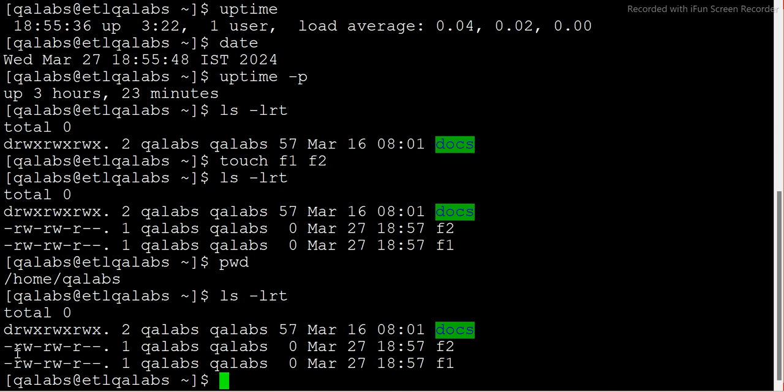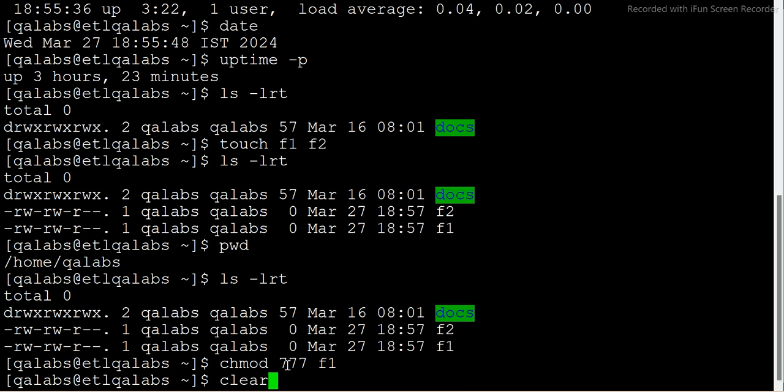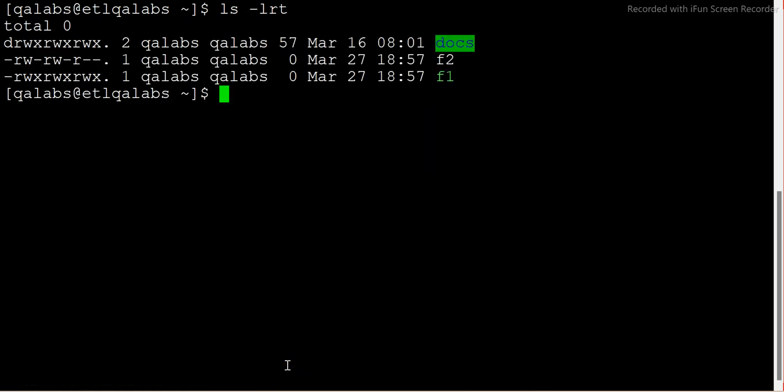That's why it's hyphen. Read, write, and execute, so these are the permissions, three characters each. If I mark one of them, I can grant all permissions, 777 for f1, for example. Now let's see, then you can clearly understand permissions here.